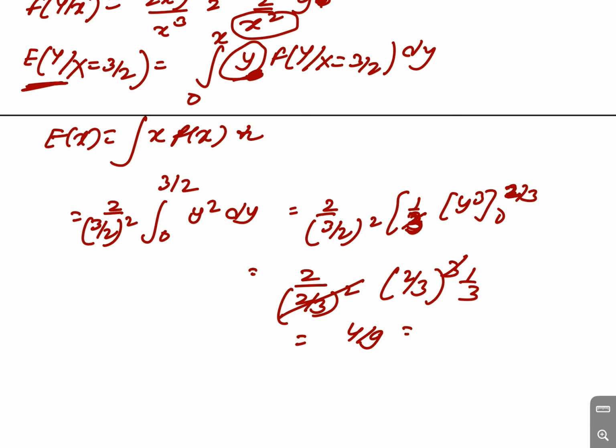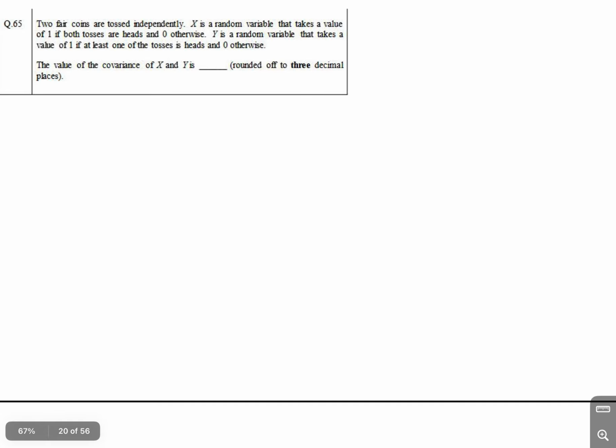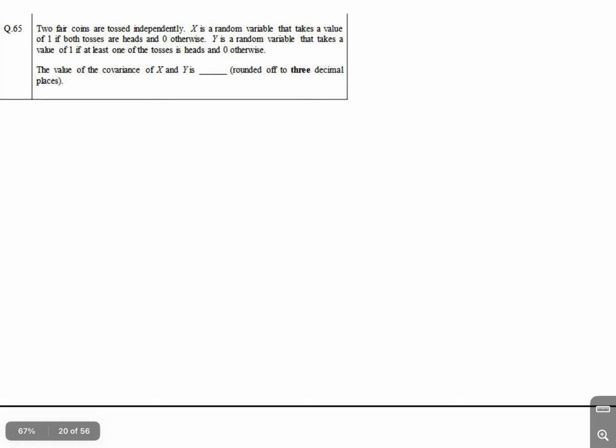You can write it, and you can change it to decimal form also. Now the question number 65. Okay, 2 fair coins are tossed independently, and x is a random variable that takes the value 1 if both are heads or 0 otherwise. So x can take the value 1 and 0. This takes 1 when there is a value